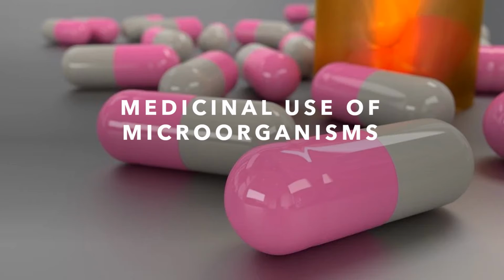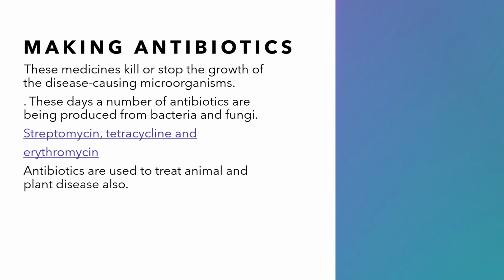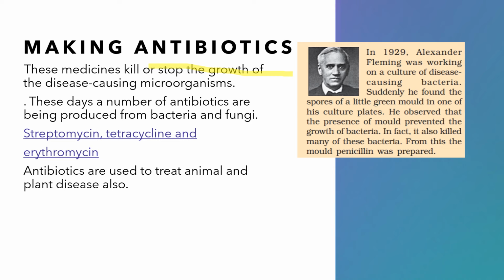Microorganisms are very helpful for making medicines. Let us see how. The medicines which can kill or stop the growth of microorganisms are called antibiotics. Antibiotics were first discovered by Alexander Fleming in 1929, and penicillin was the first antibiotic discovered. Nowadays we can get different kinds of antibiotics which are produced from different bacteria and fungi.